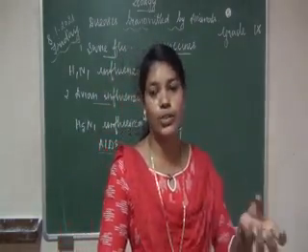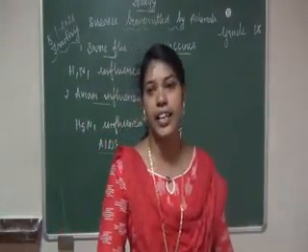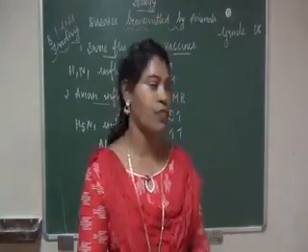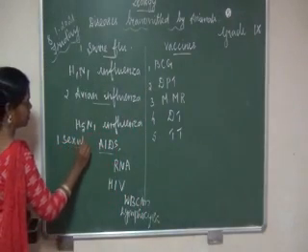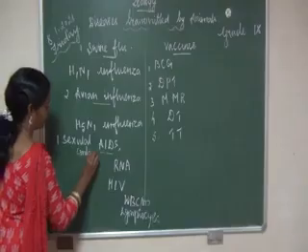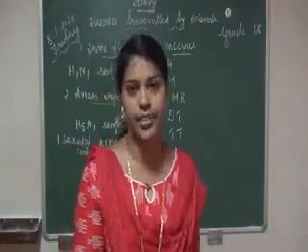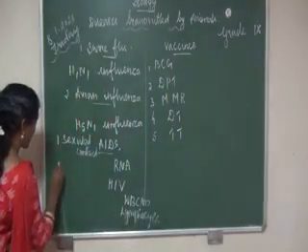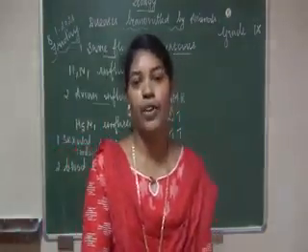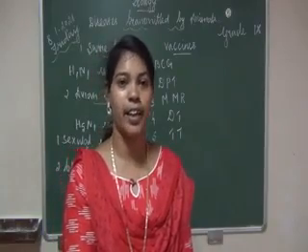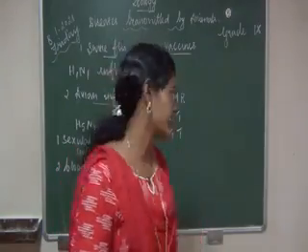So before that, how it will enter our body. In 4 ways, AIDS is entering from one infected person to another person. The first one, sexual contact. That is, infected person to healthy person, it will enter. A second one, by blood transfusion. Before transfusion of blood, we should screen the blood. Or else the infected blood will enter the healthy person and cause the disease, AIDS.